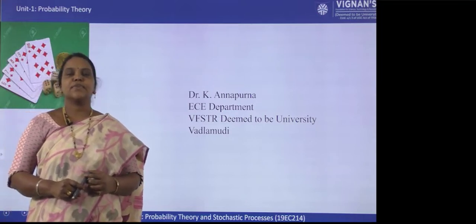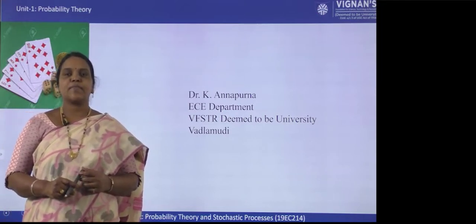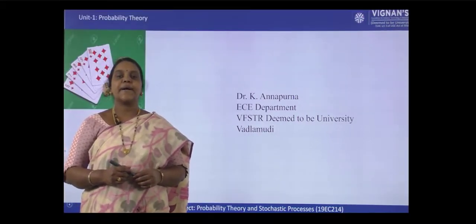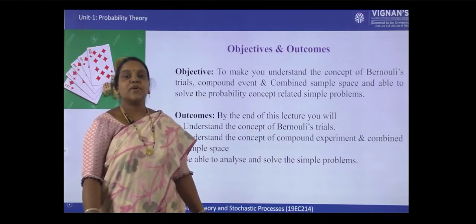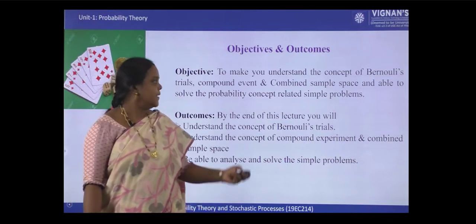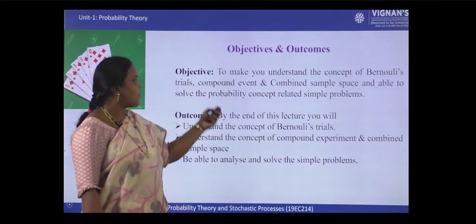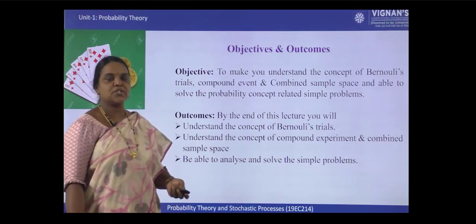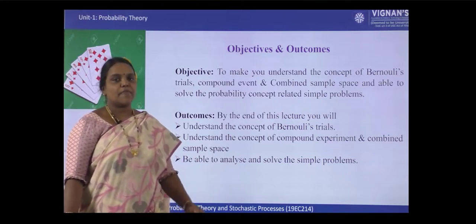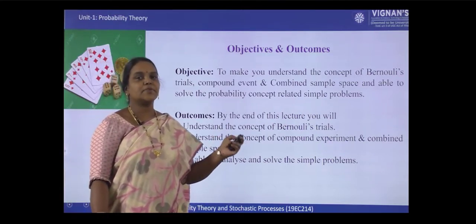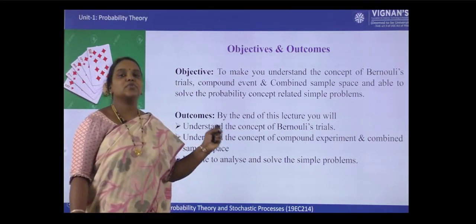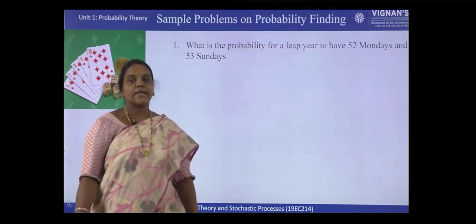In our today's class, we are going to solve some problems on basic probability theory and we will learn about Bernoulli's trials and combined sample space. So the main objective of this class is to make you familiarize with the concept of Bernoulli's trials and combined sample space with compound event or compound experiment, and by the end of this lecture you will be able to understand the concept of Bernoulli's trials and the concept of compound experiment and combined sample space, and you will be able to solve some problems. Now let us see some problems.